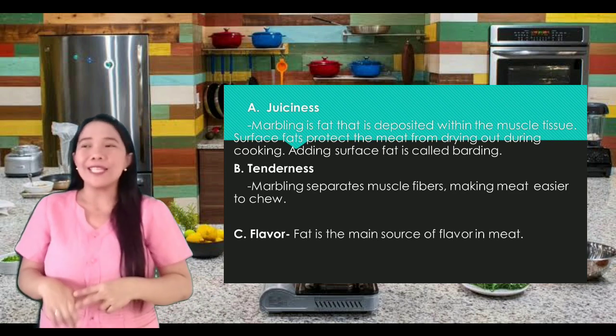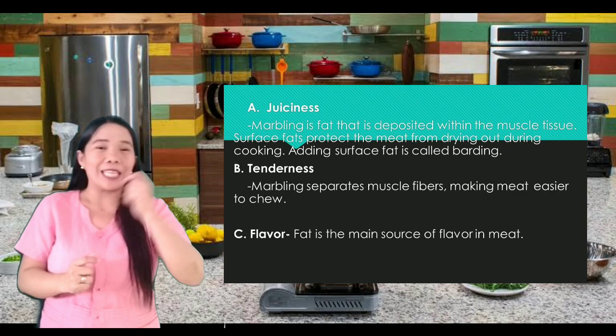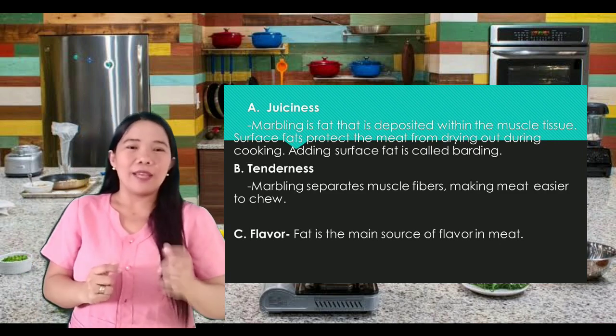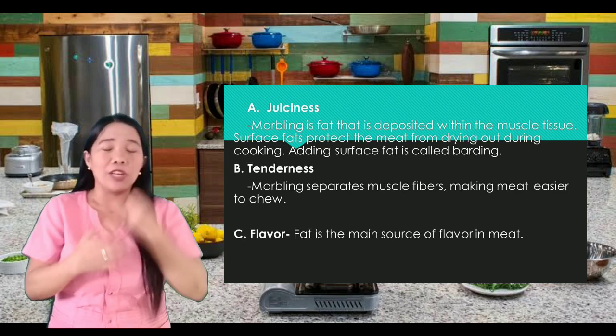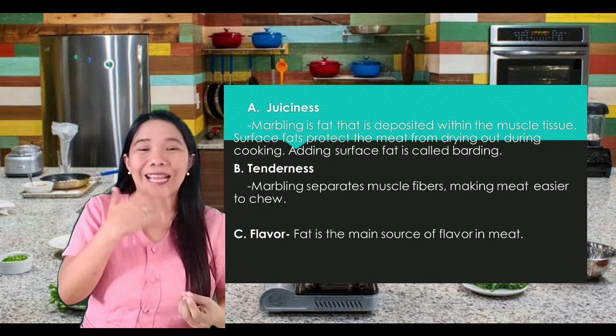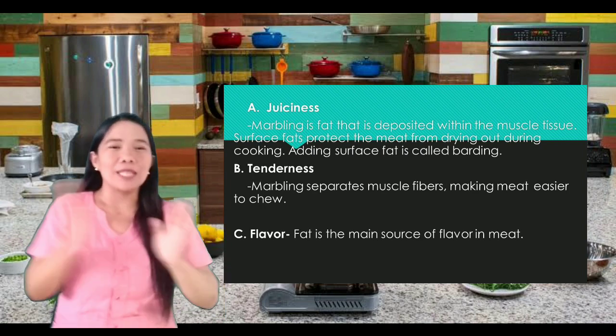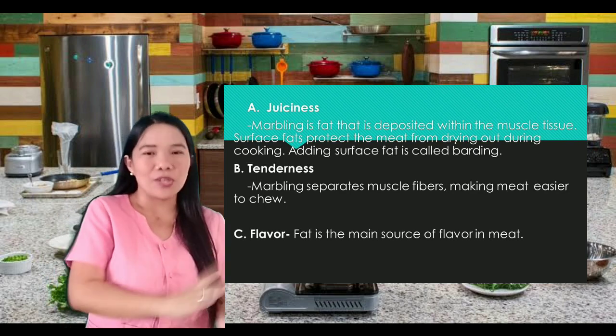The second one is tenderness. Di ba ang sarap kapag malambot kainin yung ating meat? Am I correct? Yes. So when we say tenderness, yung pagtsumo ng karne, masarap siya. Malambot kagatin. Lahat naman ng malambot, masarap kagatin, katulad ng meat. It separates muscle fibers, making meat easier to chew.